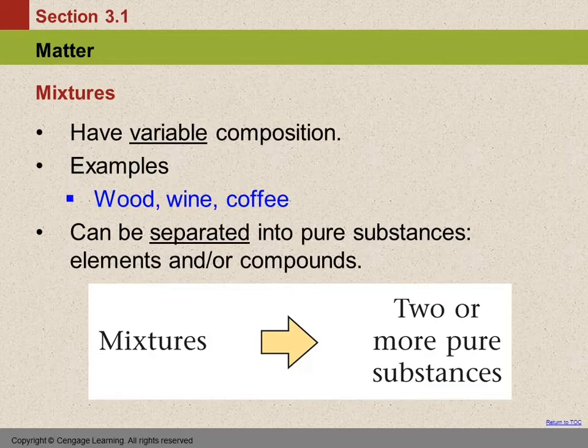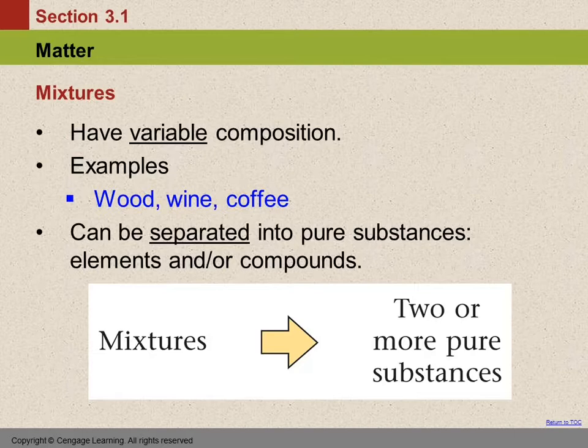The other category from pure substance is a mixture, and a mixture has variable composition. When you mix salt and sugar together, you could put a little bit of salt and a lot of sugar. You could put a lot of salt and a little bit of sugar. The composition can vary. If you put hydrogen and oxygen together and make water, it's always 2 hydrogens to 1 oxygen. Always, always. So constant composition tells us it's a pure substance. A variable composition tells us it's a mixture.